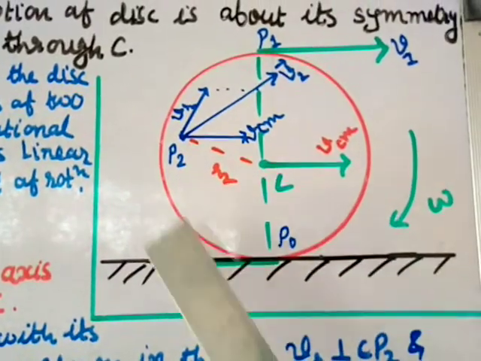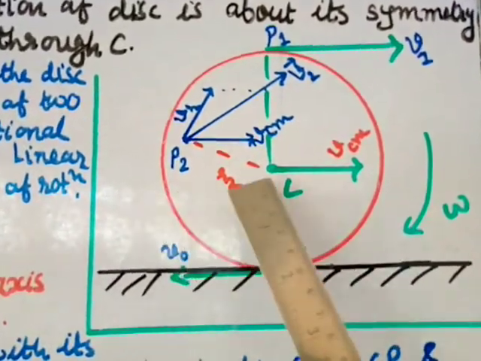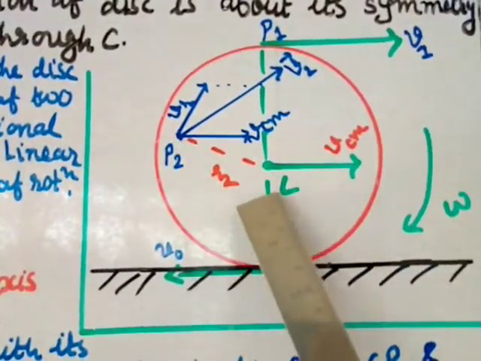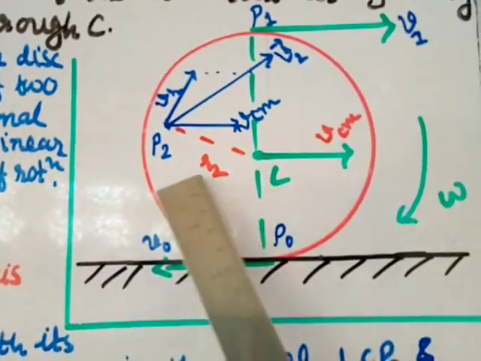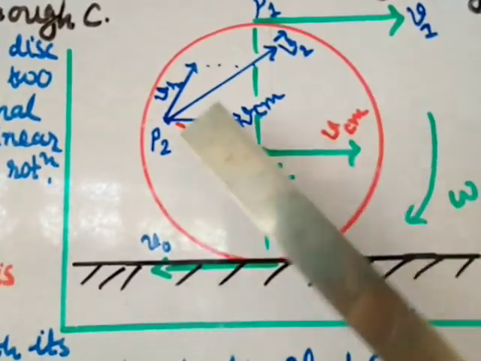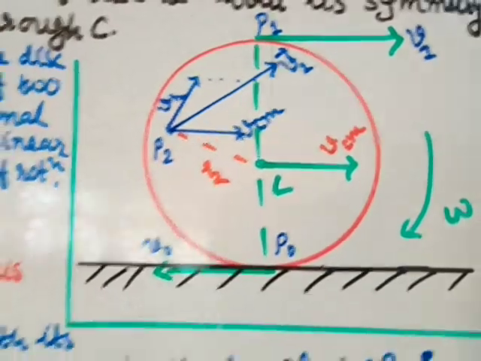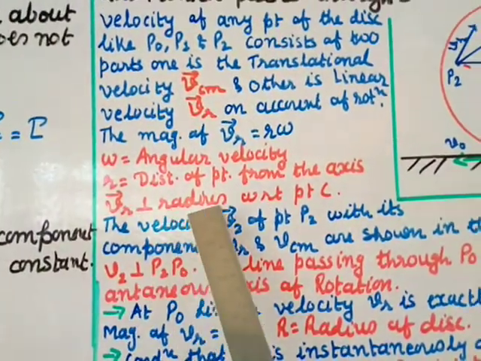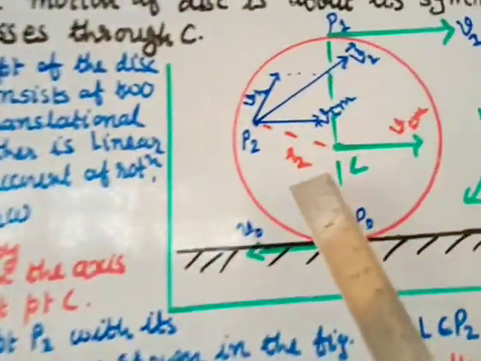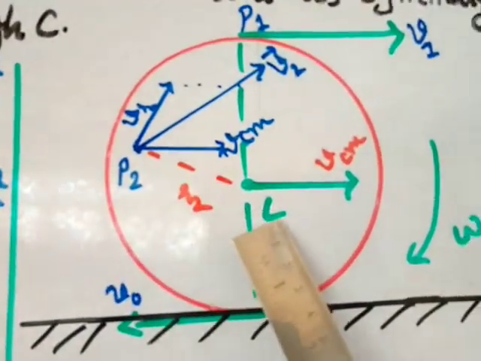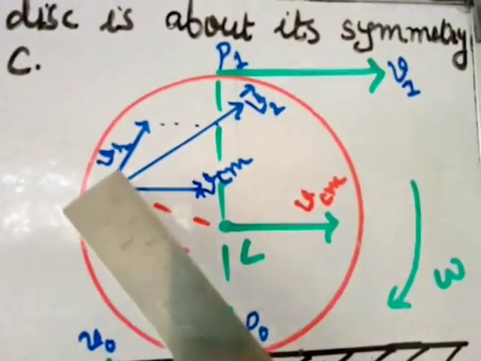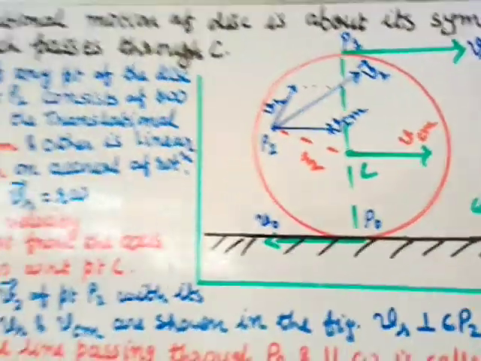You can look in this figure. I have taken the point P2. This is the position vector, or the distance of P2 from the center C, that is R2. This R2 and VR are perpendicular. That is what is written here: VR is perpendicular to the radius with respect to point C. So the radius of P2 with respect to C is R2, and this will be perpendicular to VR.